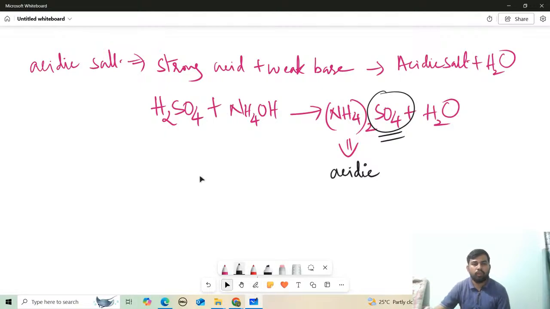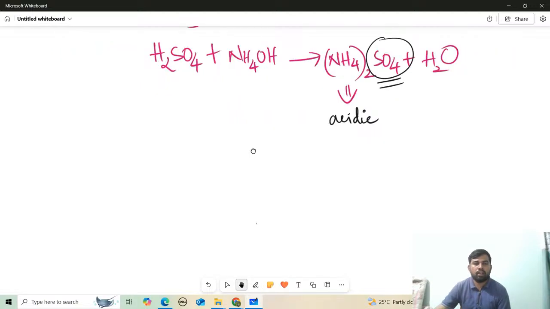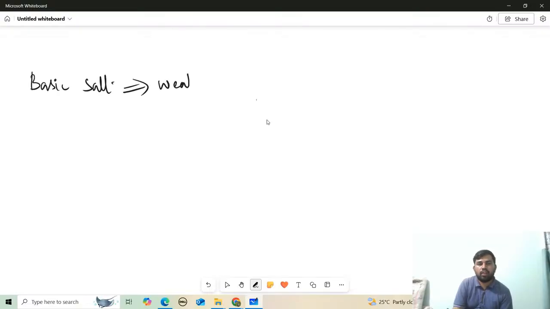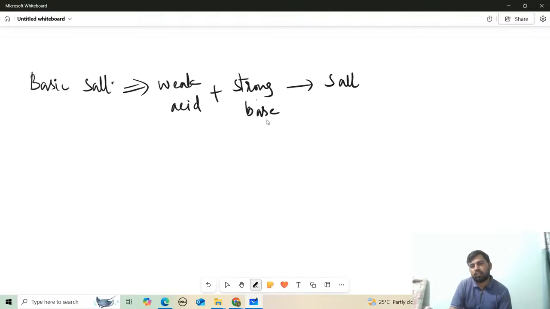Now similarly, when can we expect a basic salt? A basic salt will be formed when we use a weak acid reacting with a strong base. Then you will get a basic salt plus H2O.